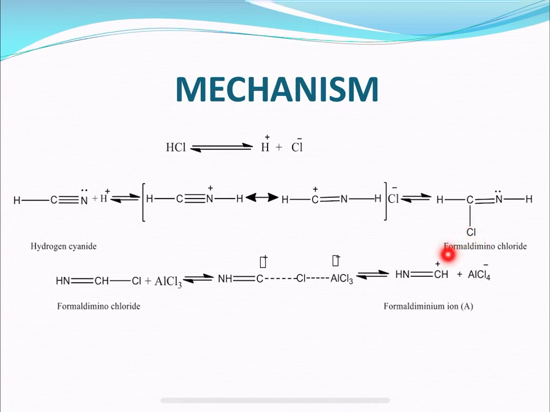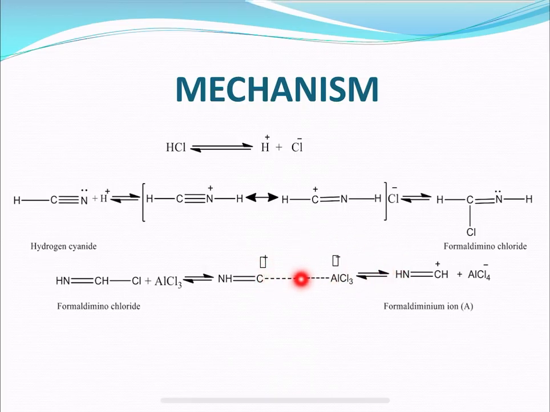So, the formed formamidine chloride will again react with the aluminum chloride. Aluminum chloride is a catalyst. When aluminum chloride comes in contact with formamidine chloride, a transition state is going to be formed as an intermediate product. Here clearly, the dipolar nature, that is delta negative and delta positive, has not been represented that clearly. If you see it in the textbook, this is clearly understood.